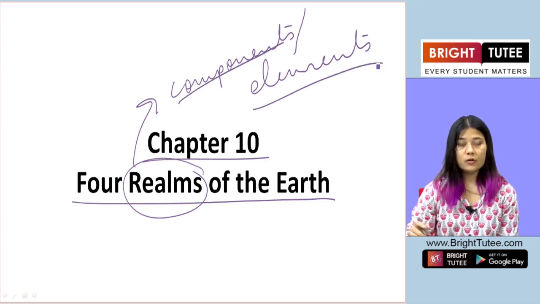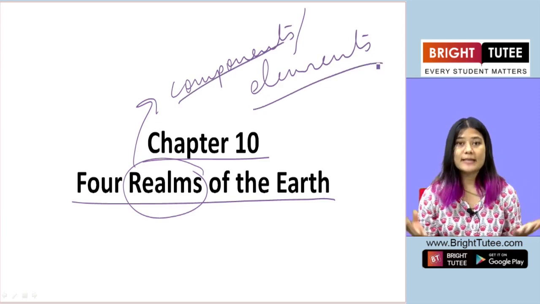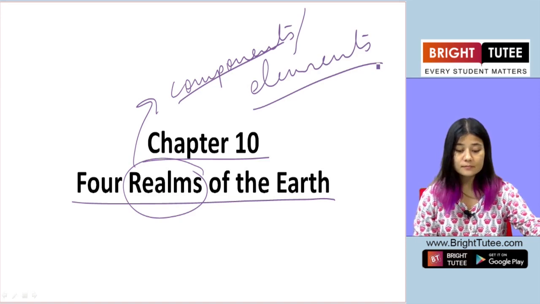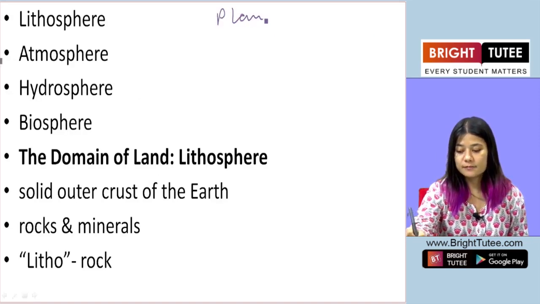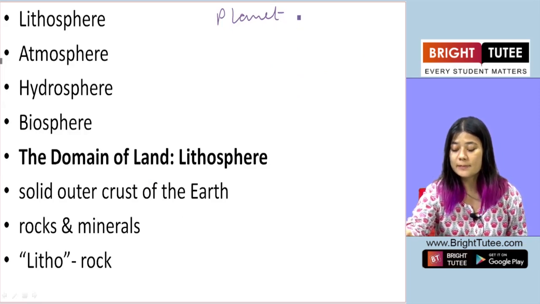of the earth. Okay, now earth, you know, the planet earth, where human beings, animals, plants grow, live together, right? So when we talk about planet earth, let's talk a little bit about it.